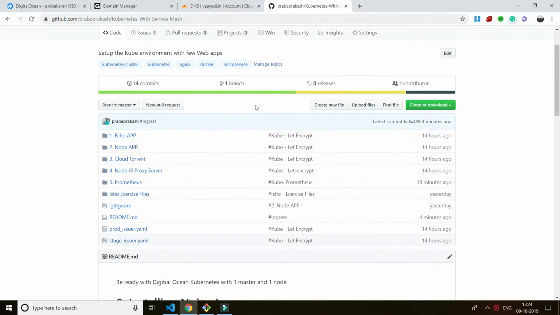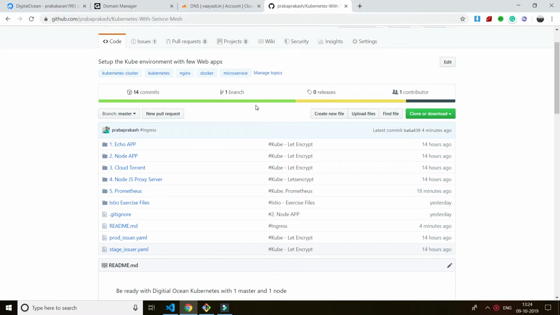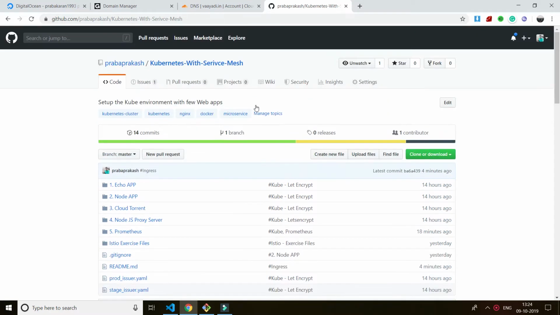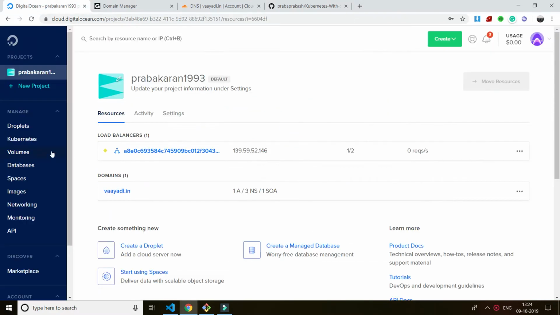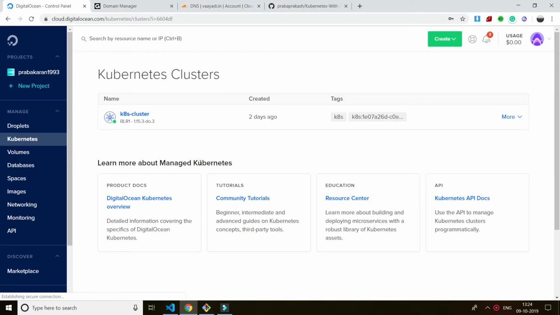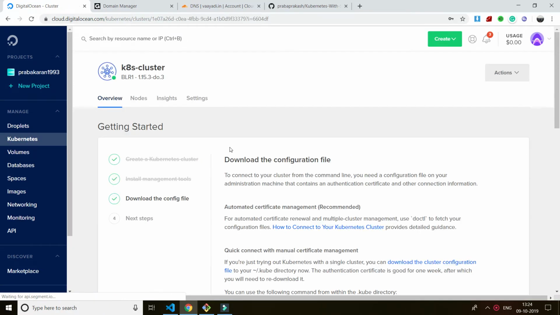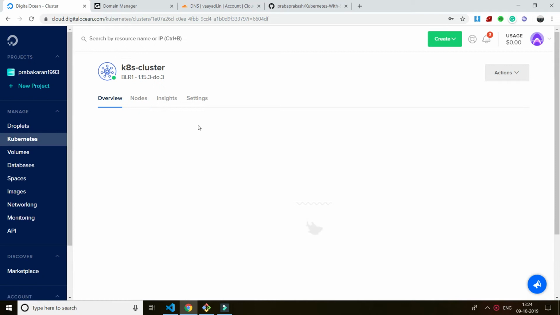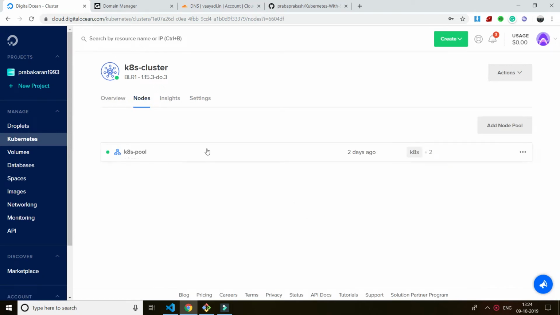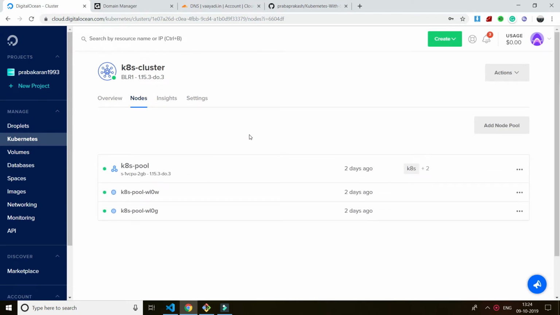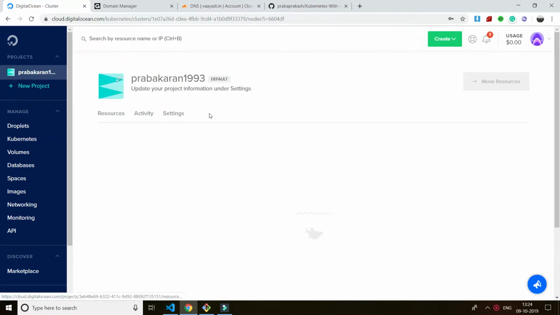Guys, so let's dive into Kubernetes. Kubernetes with service mesh. Okay, so I have a Kubernetes cluster in DigitalOcean, so let me show you. I have one master node and one slave node with 2 GB RAM and 50 GB SSD hard disk. And I also have a load balancer.